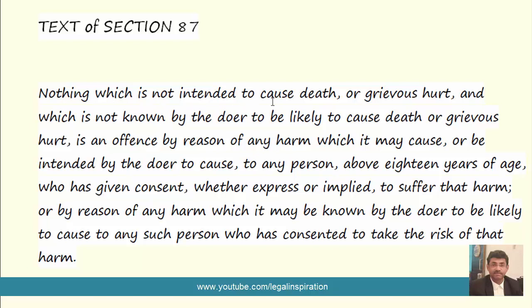Nothing which is not intended to cause death or grievous hurt, and which is not known by the doer to be likely to cause death or grievous hurt, is an offense by reason of any harm which it may cause or be intended by the doer to cause to any person above 18 years of age who has given consent, whether express or implied, to suffer that harm, or by reason of any harm which it may be known by the doer to be likely to cause to any such person who has consented to take the risk of that harm.